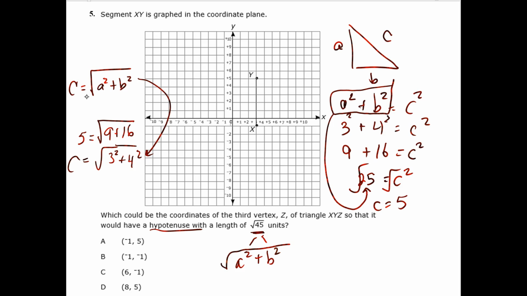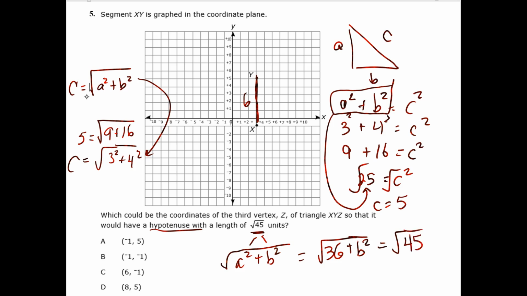So when I look at this segment right here, this is representing A. So this is 1, 2, 3, 4, 5, 6. This is 6 units long. So A squared is going to give you 36. Well, plus B squared is going to somehow give you 45.